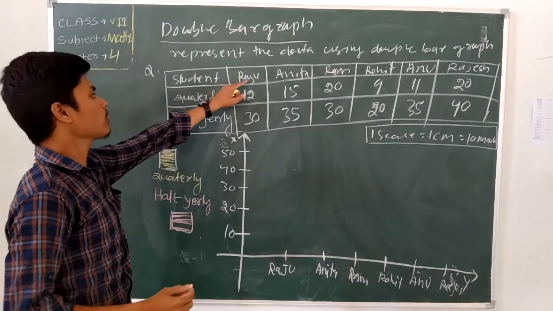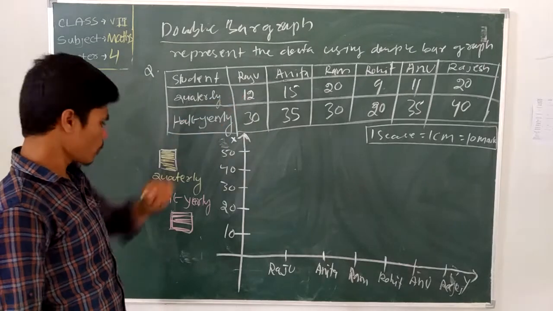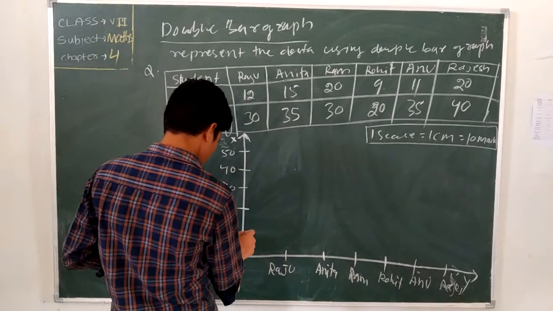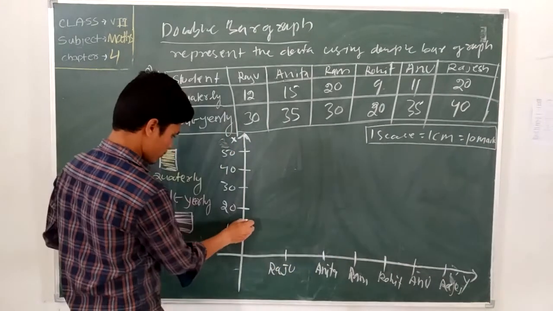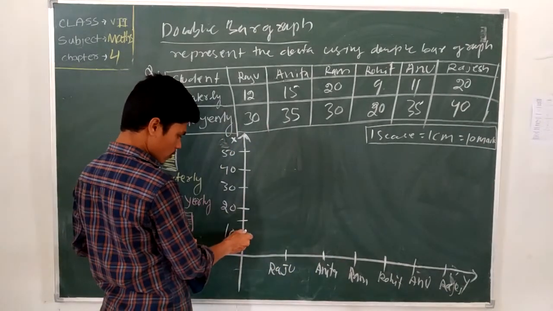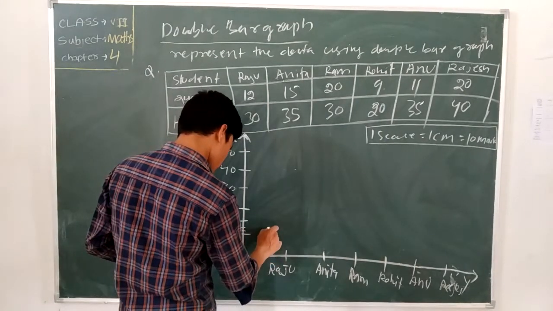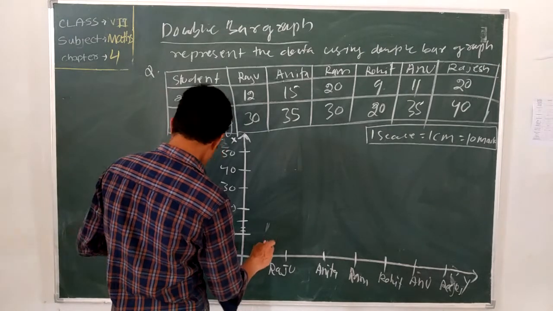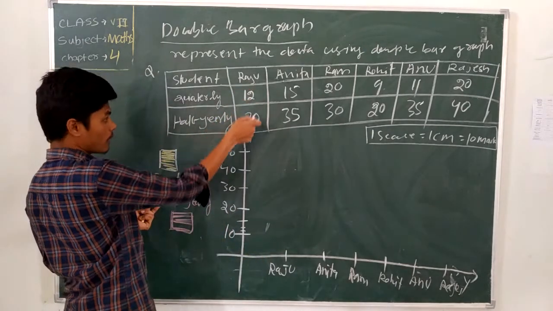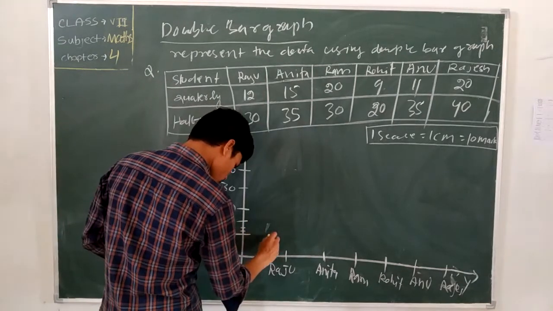Raju got quarterly in half marks. So quarterly, how many marks? 12 marks. Then here 15 is there, and 12 is first. Then which is your half yearly? Half yearly is which one? Yellow. Okay.